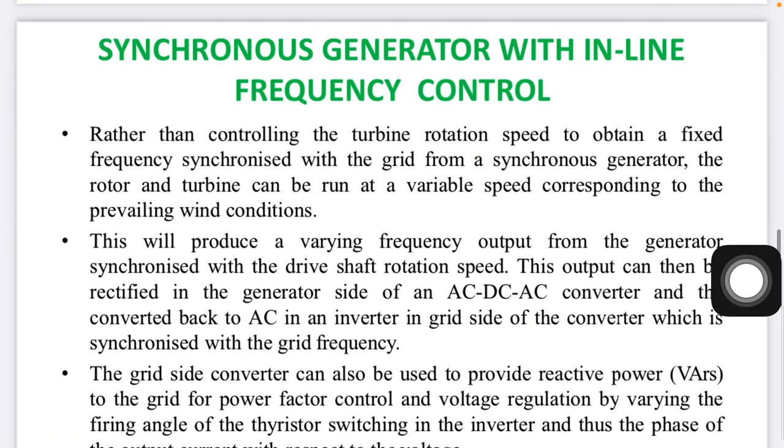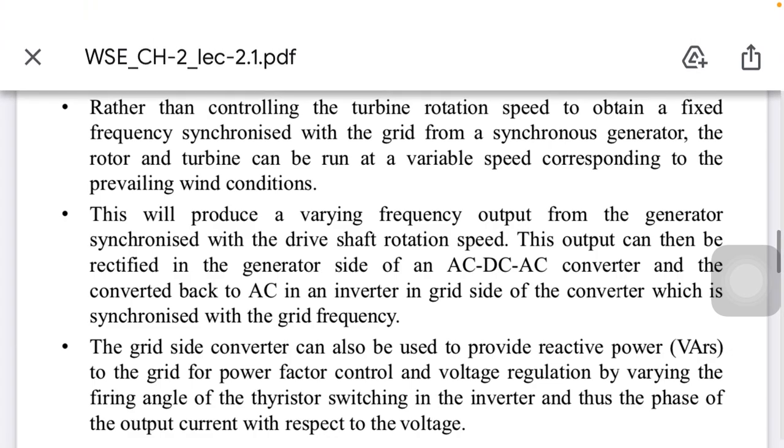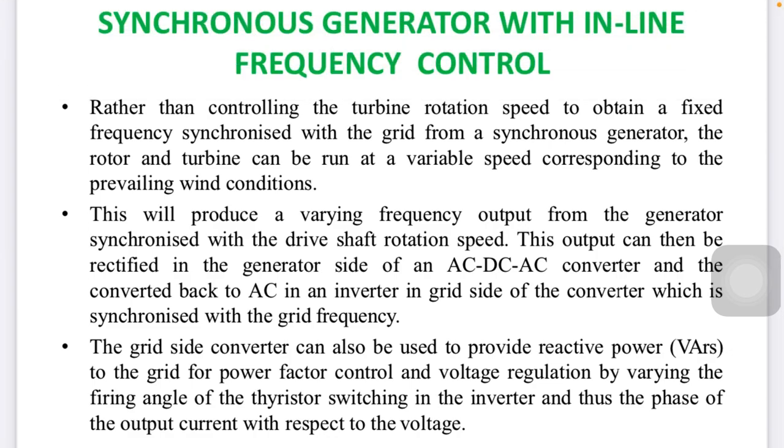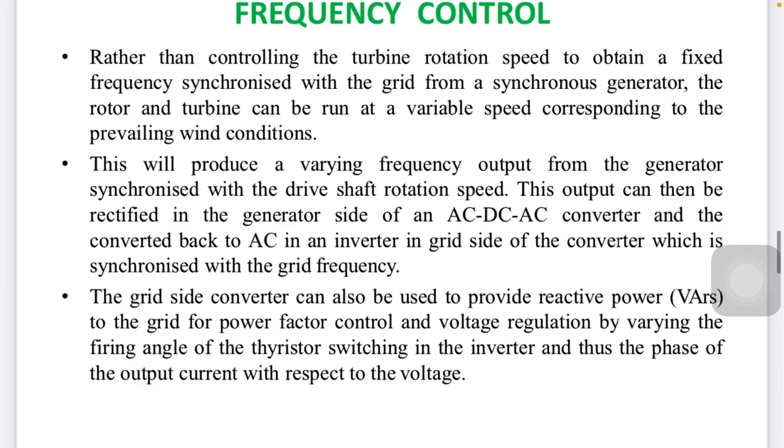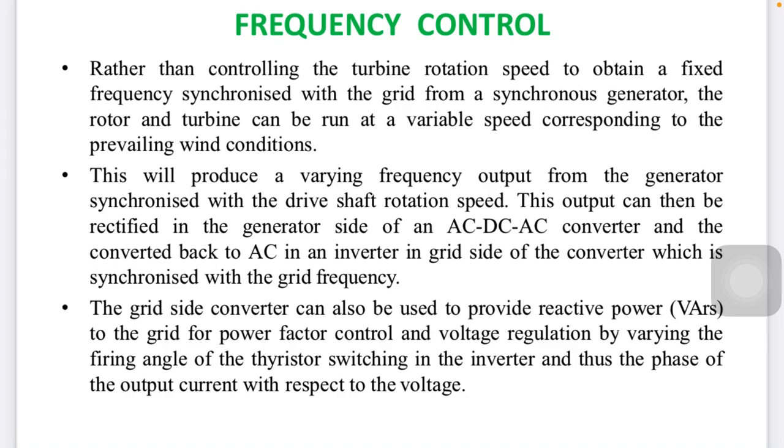Now, synchronous generator with inline frequency control. A synchronous generator generates at fixed speed, and whatever the output presented is fixed. It will never change when the wind speed or the rotor turbine speed changes. So rather than controlling the turbine rotating speed, on the generator side we convert with the frequency synchronizing with the grid. The rotor and turbine can be used at a variable speed corresponding to the prevailing wind conditions. So this will produce a varying frequency output from the generator synchronized with the drive shaft rotating speed.